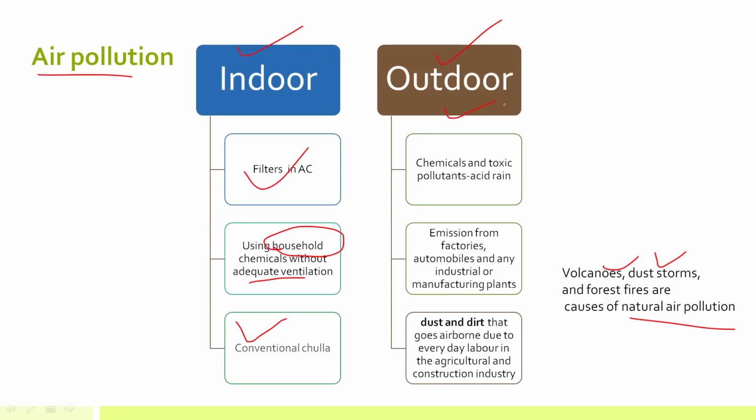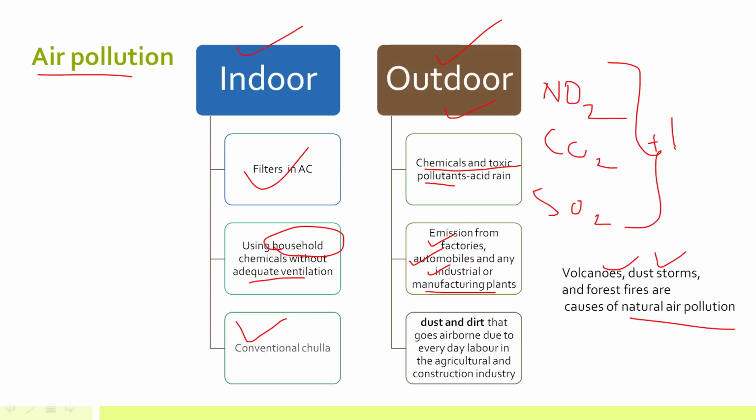Now, moving on to the causes related to outdoor air pollution. So the main cause behind outdoor air pollution is emission of chemicals and toxic pollutants. Now, this emission can be from factories, automobiles, any industrial or manufacturing plant. For example, NO2 or CO2 or SO2. These are emitted from power plants, from automobile emissions, etc. Now, if these pollutants come in contact with water, for example, there is precipitation, so these pollutants are coming in contact with water.